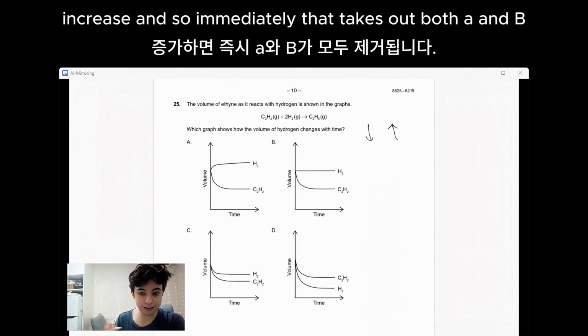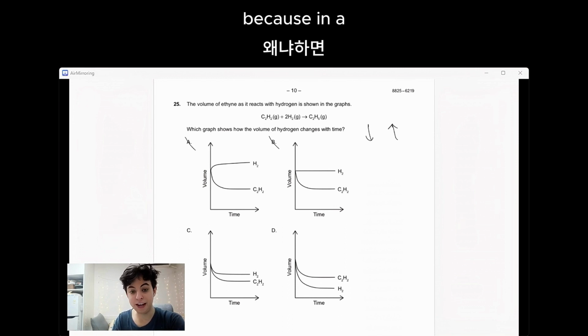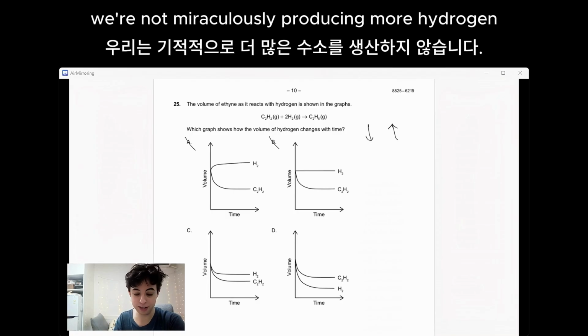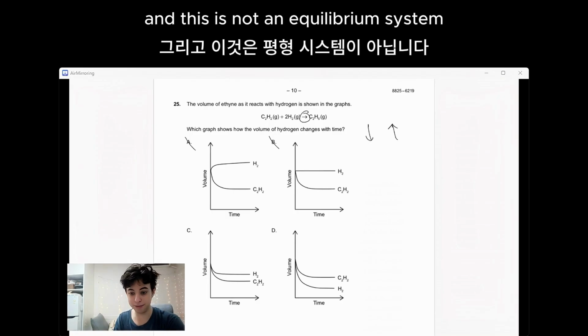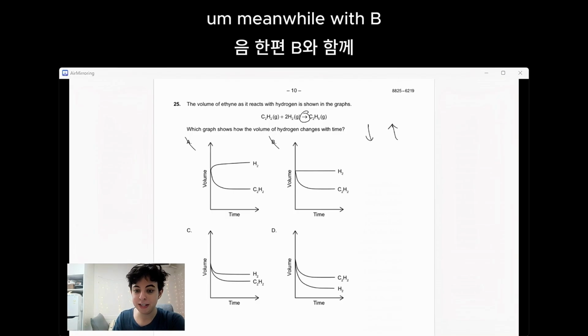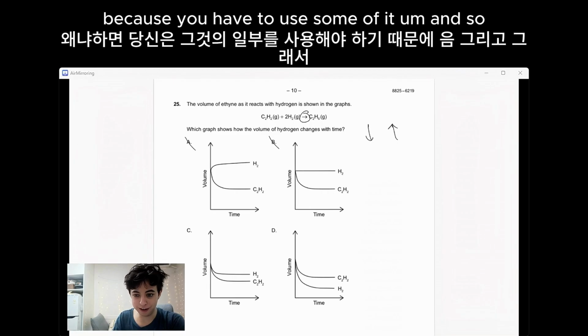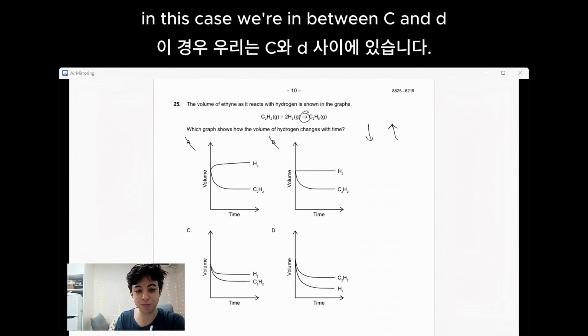And so immediately that takes out both A and B, because in A, you have your volume of hydrogen somehow increasing. We're not miraculously producing more hydrogen, and this is not an equilibrium system. Meanwhile, with B, you have your hydrogen staying stagnant, and that really would not work either, because you have to use some of it. And so in this case, we're between C and D.